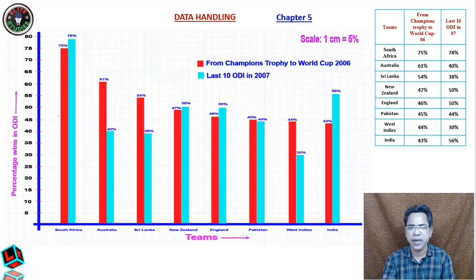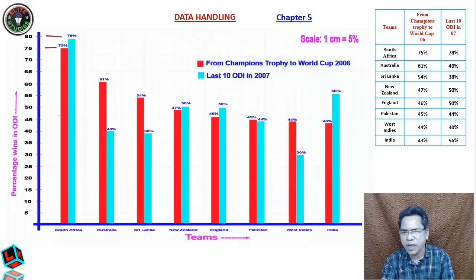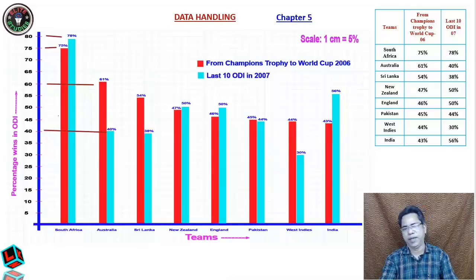From here you can say South Africa has 70%, and here 78%. For Australia, 61%, and it is 40% in ODI. Likewise, you can make it from this figure. So this is again a double bar graph, dear students.